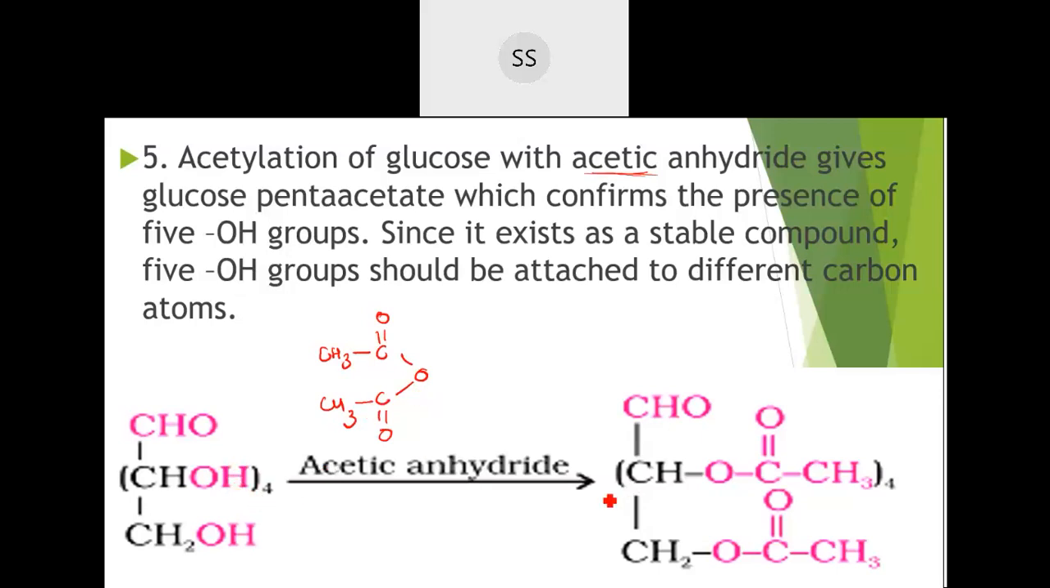Only then will you get a different compound, glucose pentaacetate, formed. And this will be formed only if there is an OH group present. And how do they break down? I will show you for one molecule, because the remaining are OH only. Similarly, they have reacted.